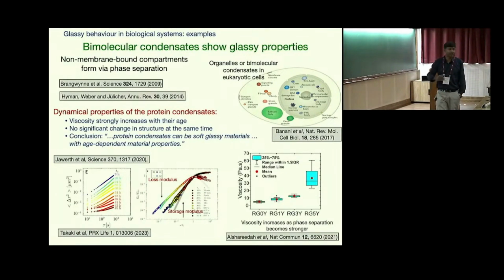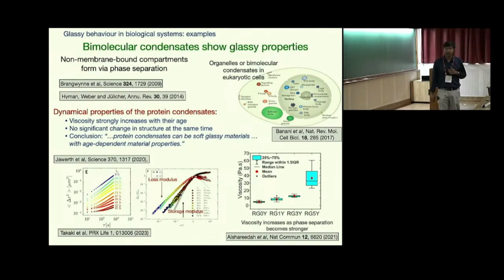Now, this is the second type of system, and this is something that Frank was talking about yesterday. This is the biomolecular condensates. So cells need to organize their biochemical reactions. They do it via compartmentalization. There are two types of compartments. One of them has a membrane and the other does not have a membrane.